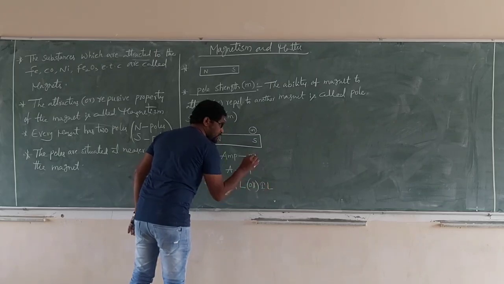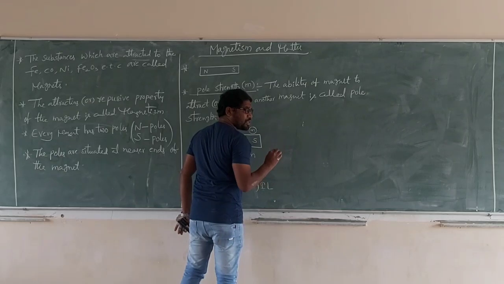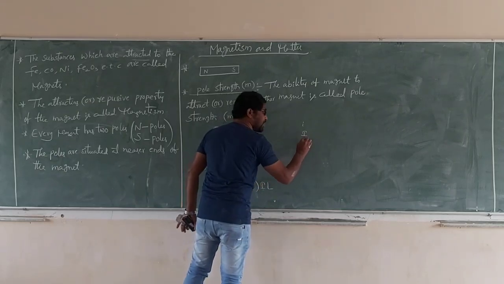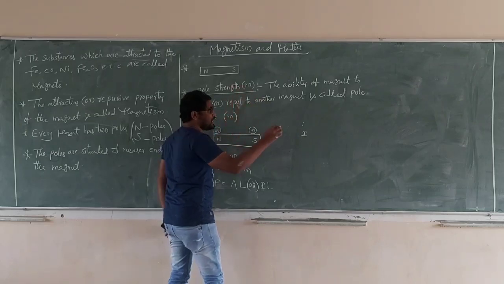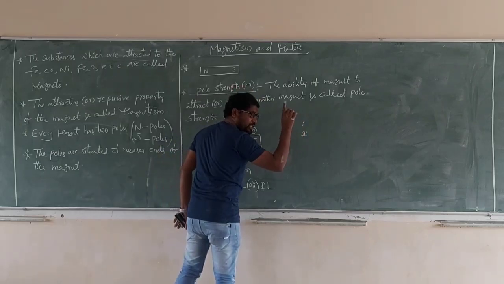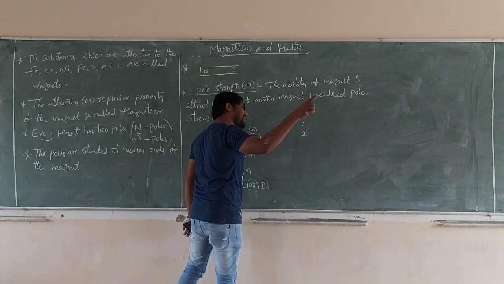Small i is the representation of current, and capital I is the representation of the dimension formula of current. See, there is a main difference. Small i is the current symbol. Capital I is the dimension formula symbol of current.